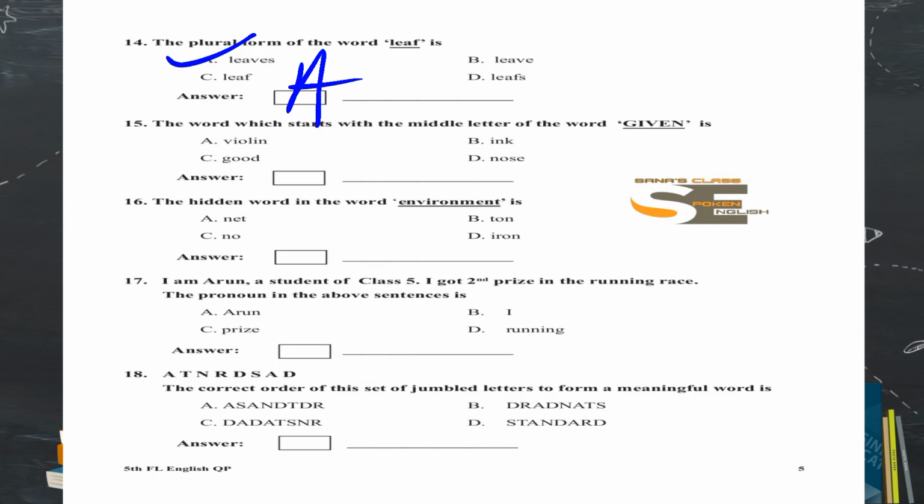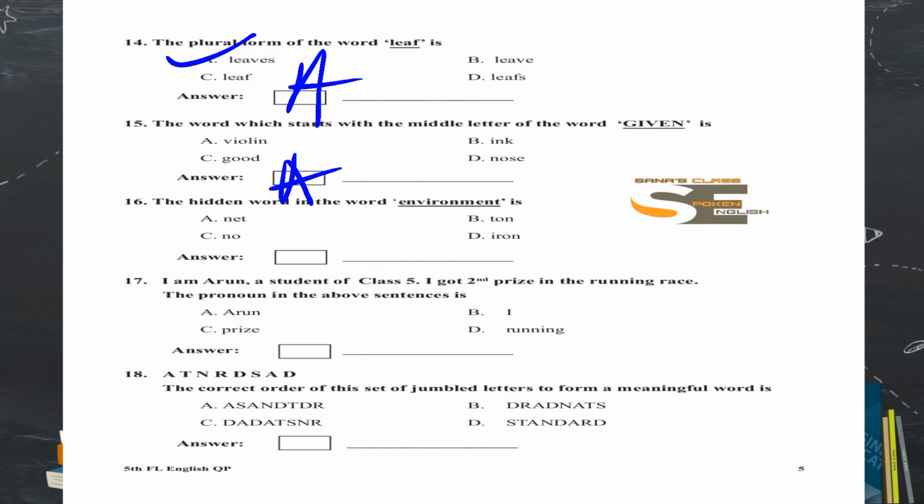Okay, we'll go for question number 15. The word which starts with the middle letter of the word. Now check here, which is the middle letter? 1, 2. 1, 2. So V is the middle letter, right? So which word starts from the middle letter of the word? Violin. Obviously V, violin. So you have to write there violin in the space provided, and in the box you should write A.